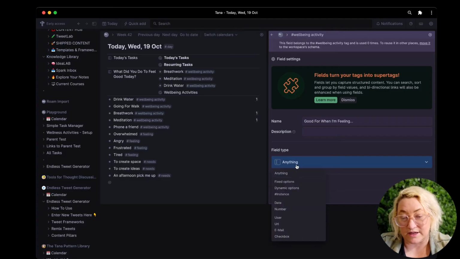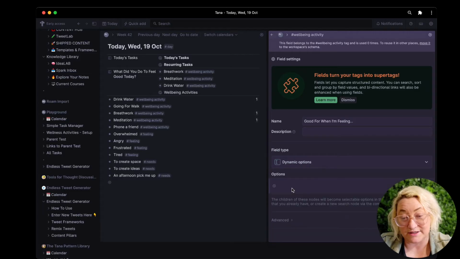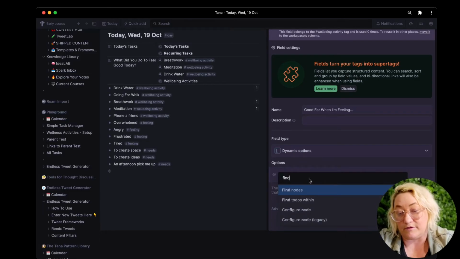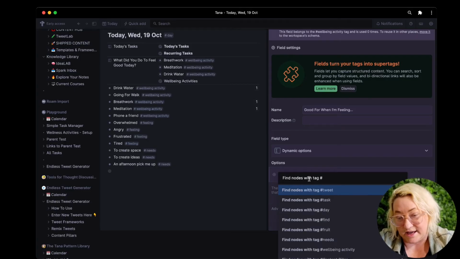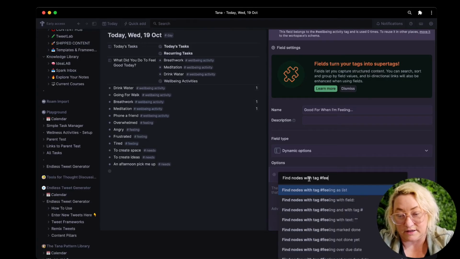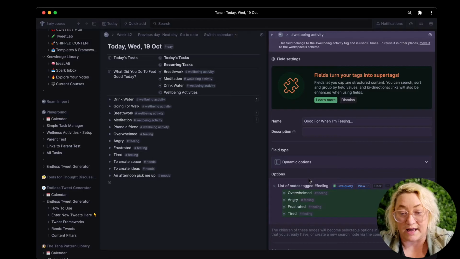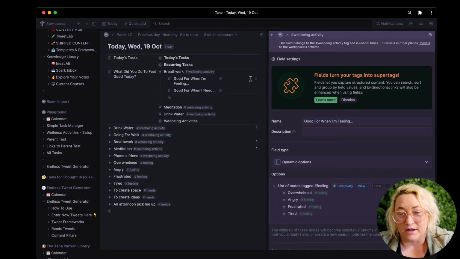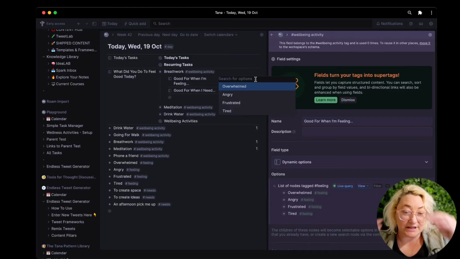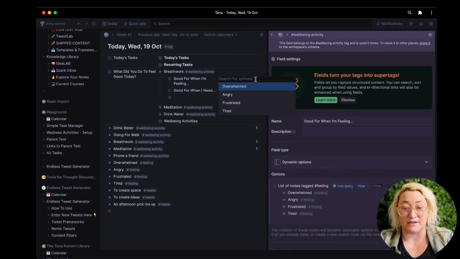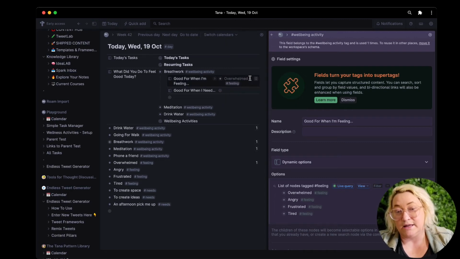We're going to say this is dynamic options. So in here, we're going to do a find. So we're going to go Command K, and we're going to go find nodes with the tag feelings, and we're going to choose it as a list. So what that's going to do is that when we come to our Wellbeing activity, let's say breath work, we're going to now be able to choose a feeling. So breath work for me is good for when I'm feeling overwhelmed.